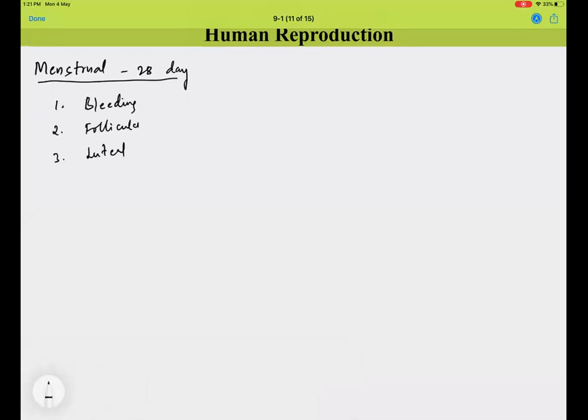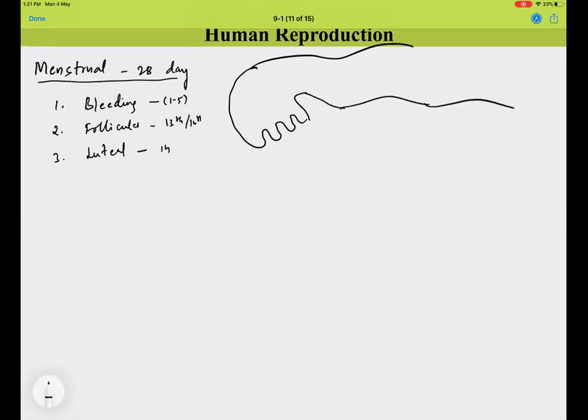The bleeding phase goes for 1 to 5 days. The follicular phase goes for the next few days, continuing till the 13th to 14th day. The rest of the 14 days are the luteal phase, that is, from the 15th to the 28th. So this is how it goes. I told you already, this is the fallopian tubule, and in this fallopian tubule there is an egg waiting in the ampulla region.